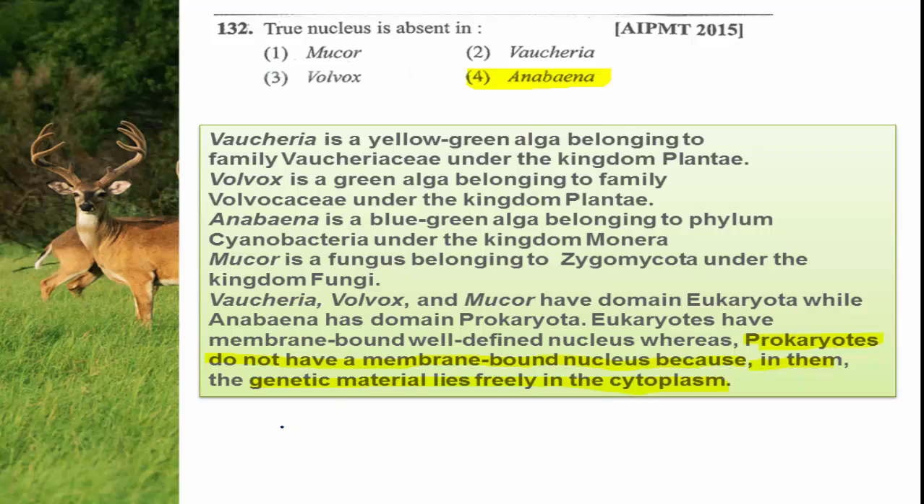If genetic material is surrounded by a nuclear membrane. Nucleus is always surrounded by 2 membranes.